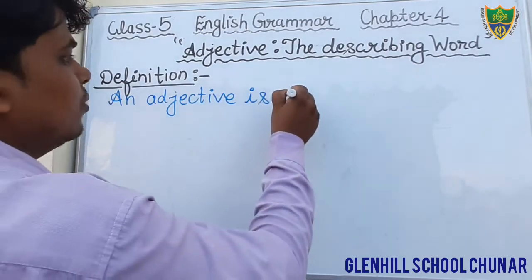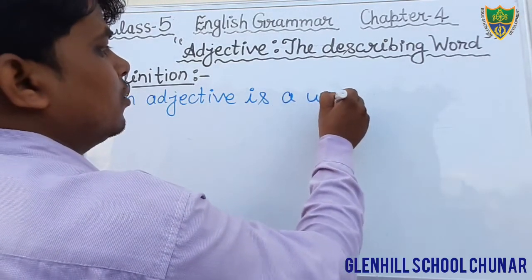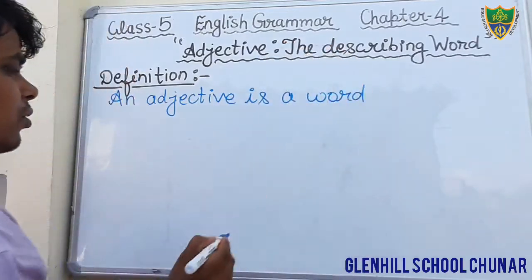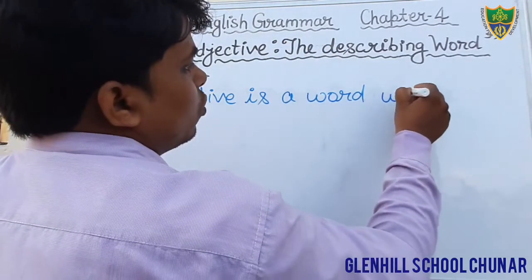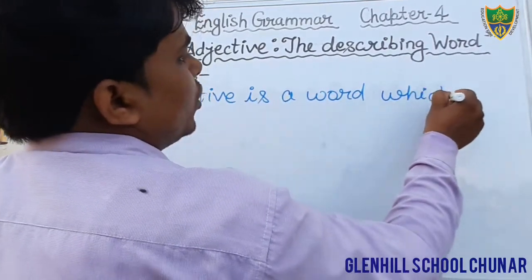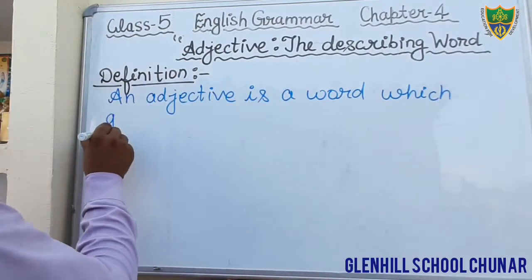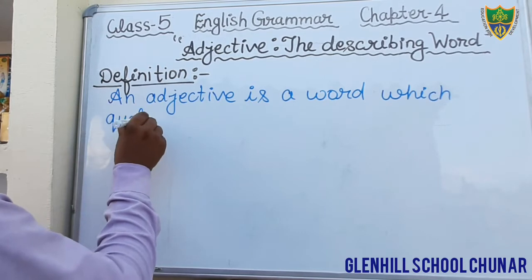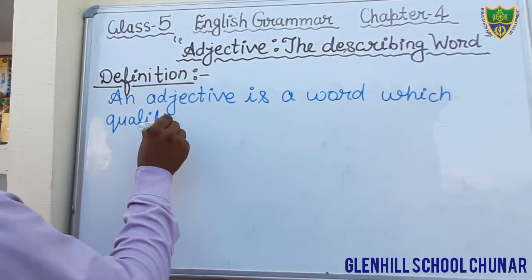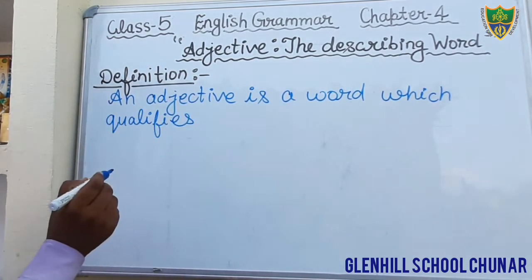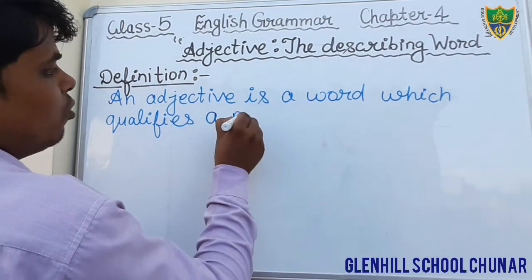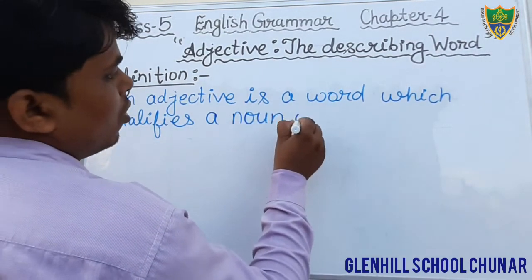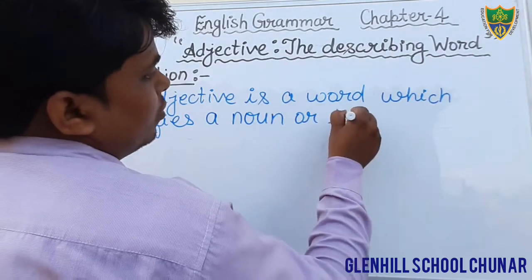a word which qualifies what? A noun or pronoun.